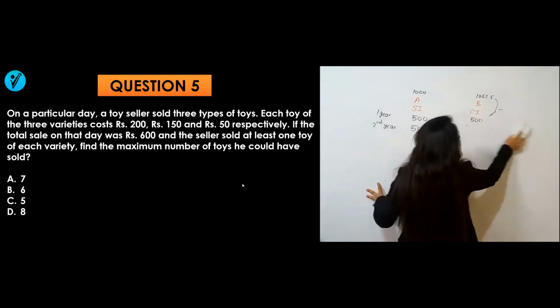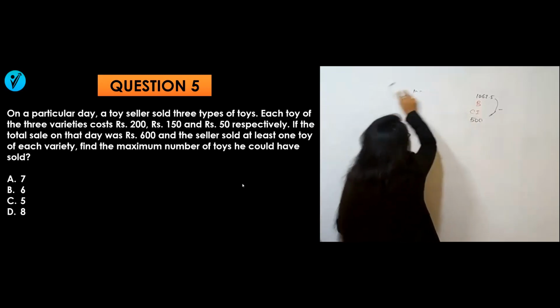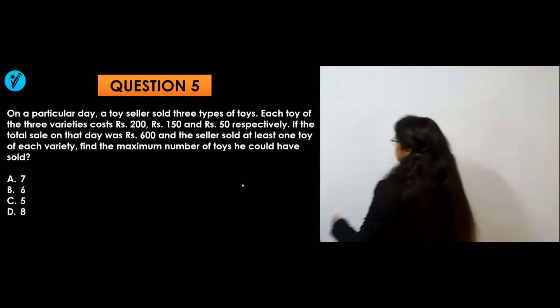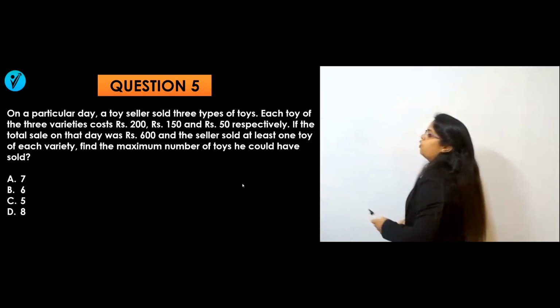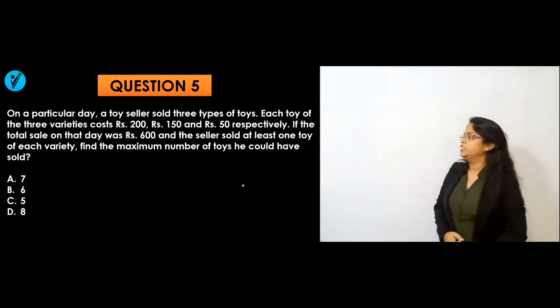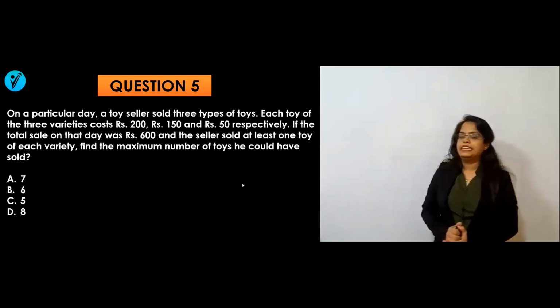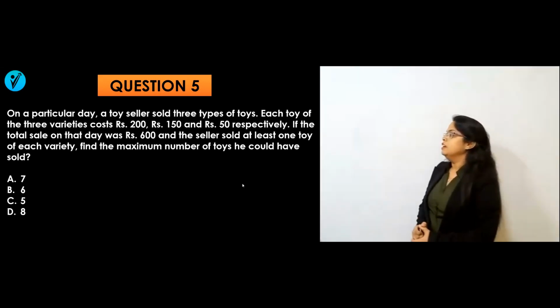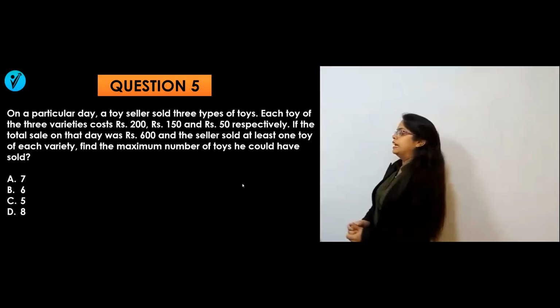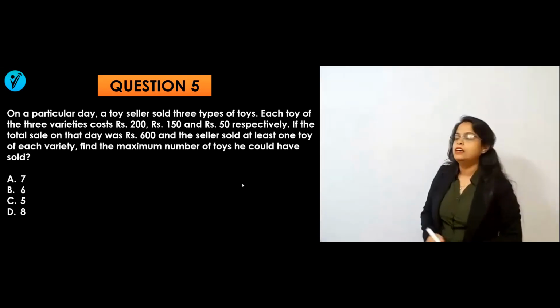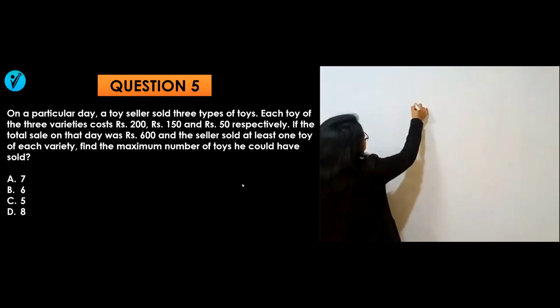Now read the question and you can pause the video and try to solve it. On a particular day, a toy seller sold 3 types of toys. Each toy of the 3 varieties costs 200, 150 and 50 rupees respectively.